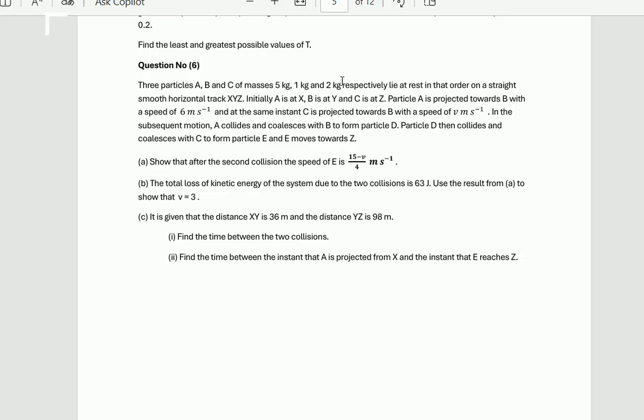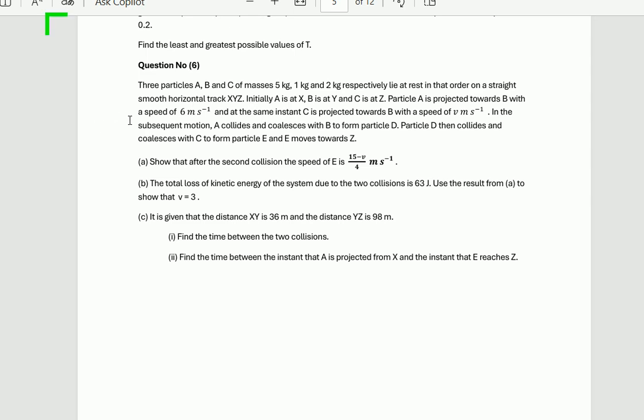Particle A is projected towards B with a speed of 6 meters per second, and at the same instant, C is projected towards B with a speed of V meters per second. In the subsequent motion, A collides and coalesces with B to form a particle D. Particle D then coalesces with C to form a particle E, and E moves towards Z.